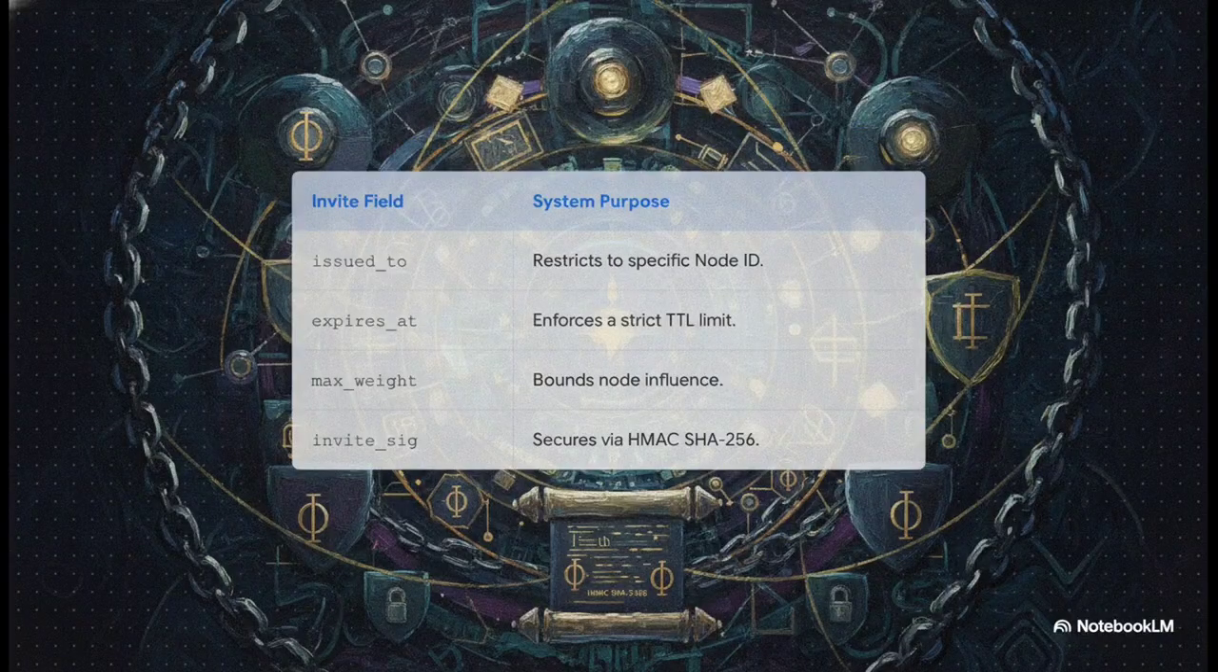Now, obviously, security here is absolutely paramount. Nodes can only join this federation through a rigorous, public-signed invite system. Notice how heavily guarded these invites are. They are restricted to specific node IDs, they have strict time-to-live expiration limits to prevent replay attacks, and their influence in the network is mathematically bounded by, you guessed it, the inverse phi constant. The whole shebang is locked down with an HMAC SHA-256 signature.